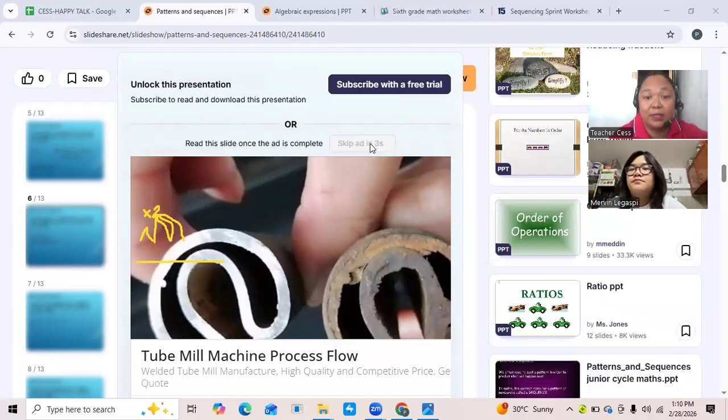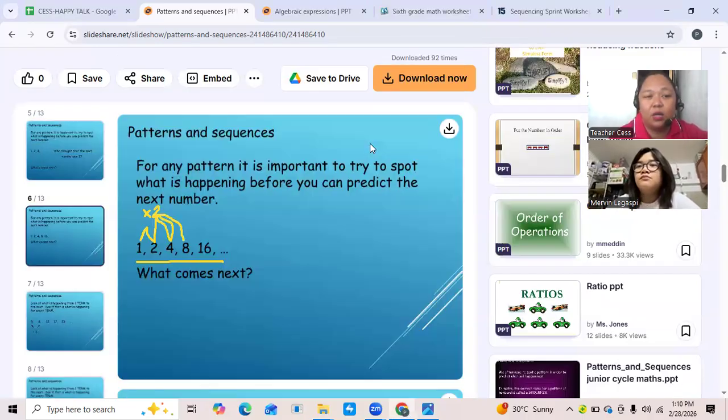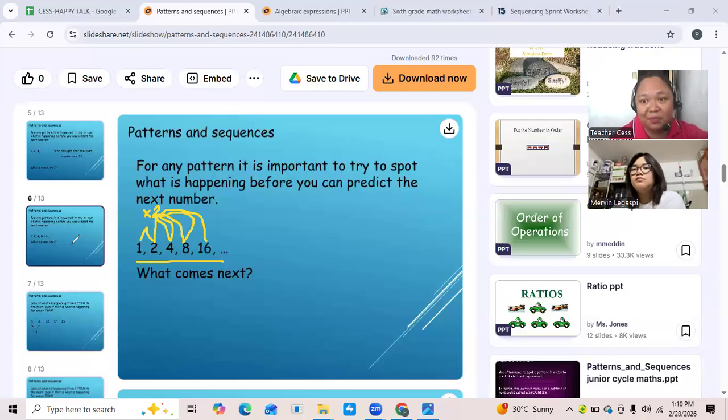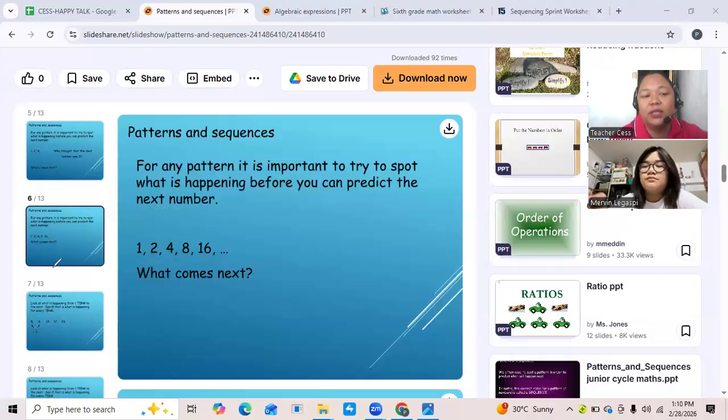So it means, what is the number or the pattern we use to get this sequence? We multiply by 2 in each term, right? That is what we call the common ratio. Okay?